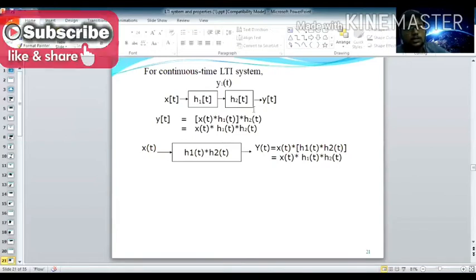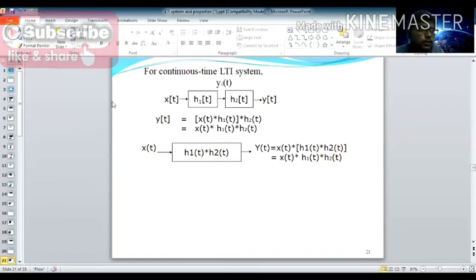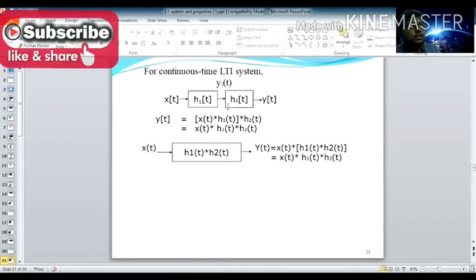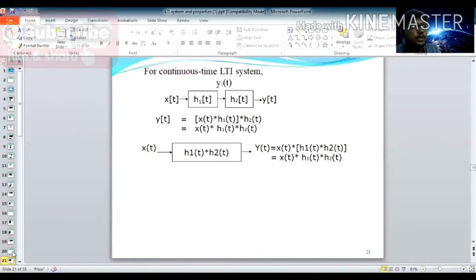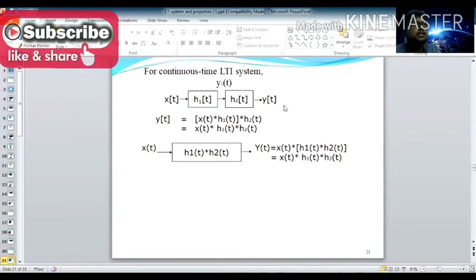Now both of these systems' properties are identical. Whereas in the distributive property, you take a parallel combination of h1 and h2. But in the associative property, you take a serial combination of impulse responses. This is the difference between the associative and distributive properties. It is similar for discrete time systems also.